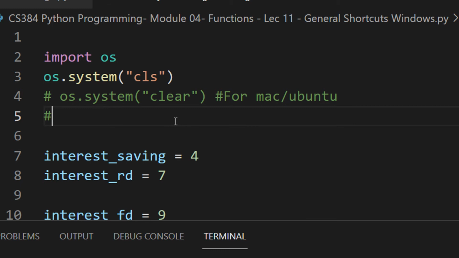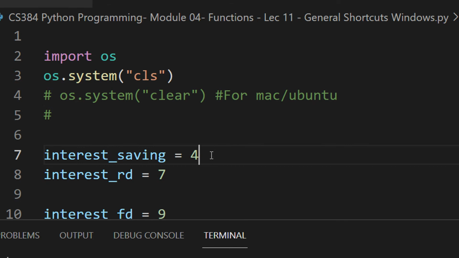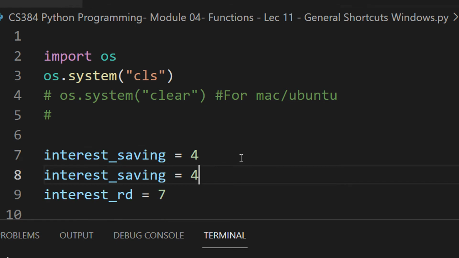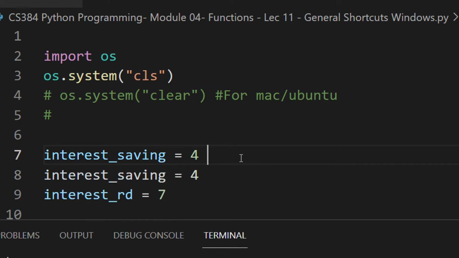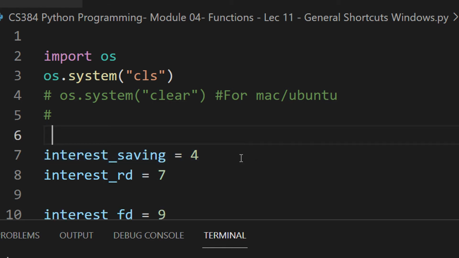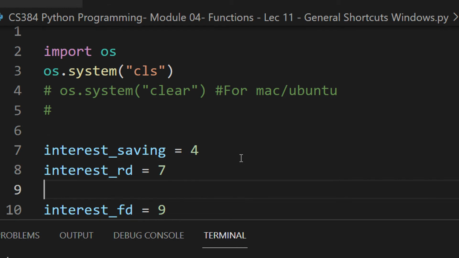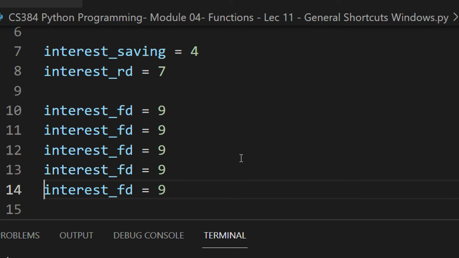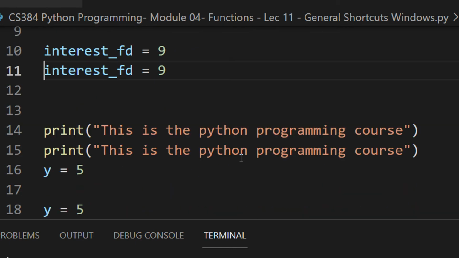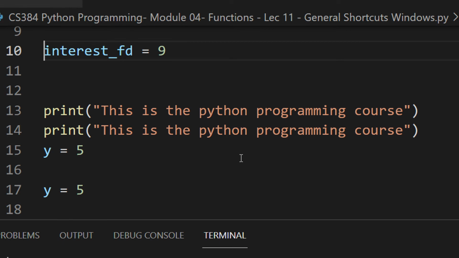Whenever you do programming, it is always better that you make use of more shortcuts so that your task becomes easier. One of my favorites is, for example, when you want to duplicate a line. In VS Code, if you want to duplicate a line, use Shift, Alt, and the down arrow key. You can see it copies the line to the line below. If I use Control, Shift, Alt, and the up arrow key, it will again duplicate, but on the upside. Many times it happens that we want to use a print statement and then a similar print statement. So just use Shift, Alt, and the down arrow key. You can have as many duplicate lines as you want.